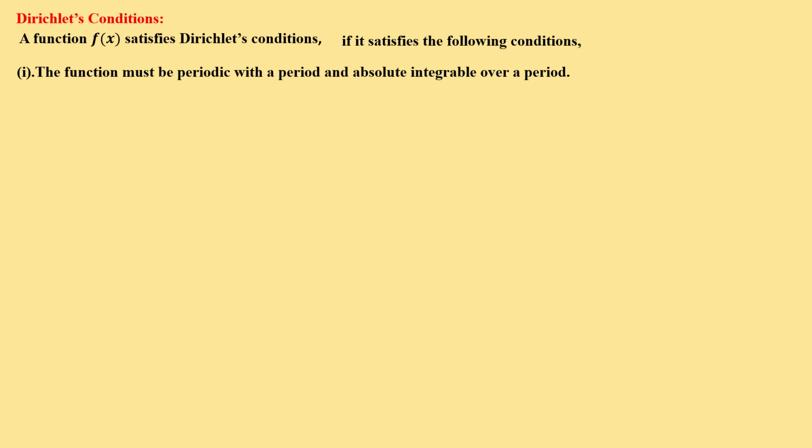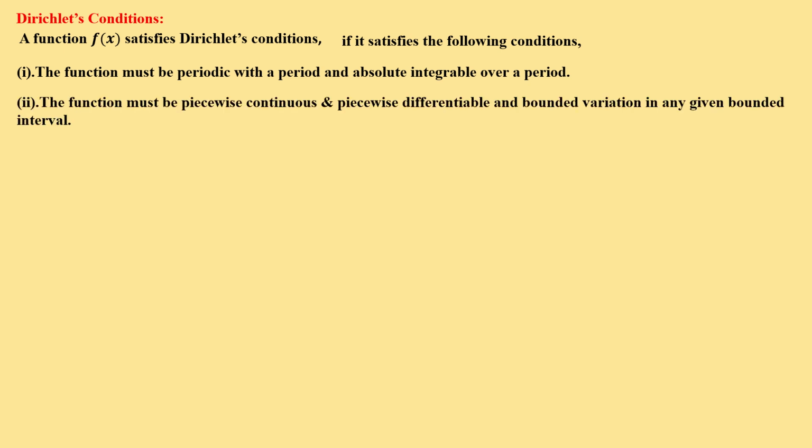Second, the function must be piecewise continuous, piecewise differentiable and of bounded variation in any given bounded interval.